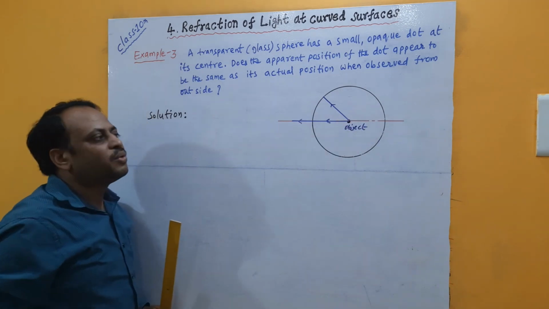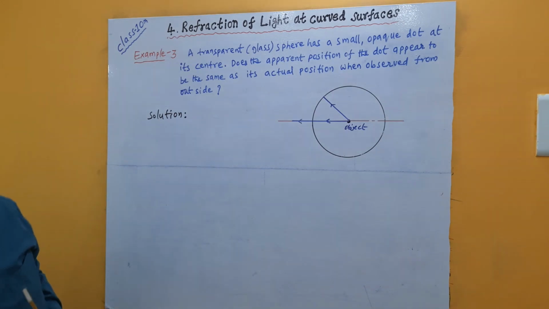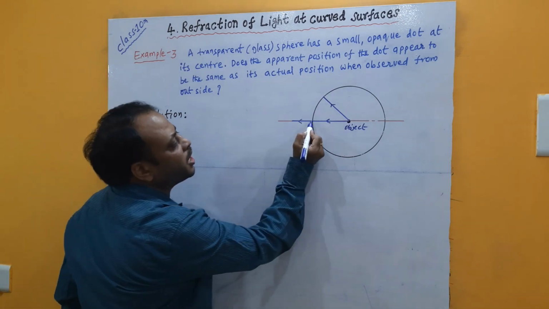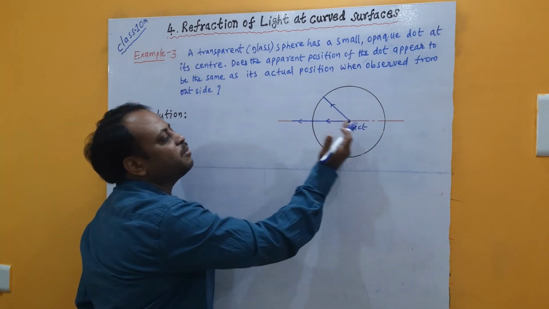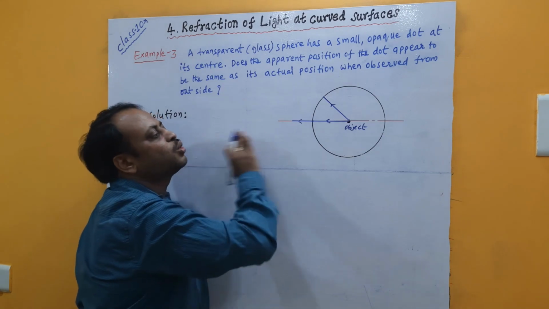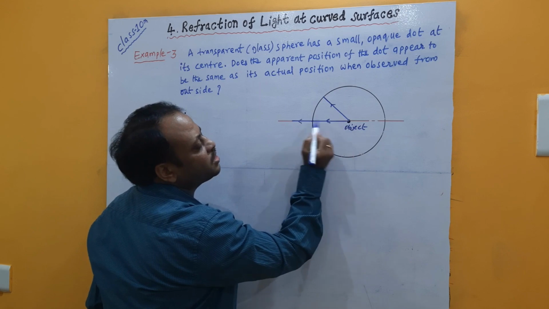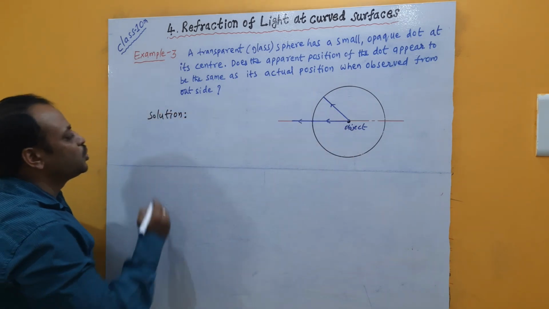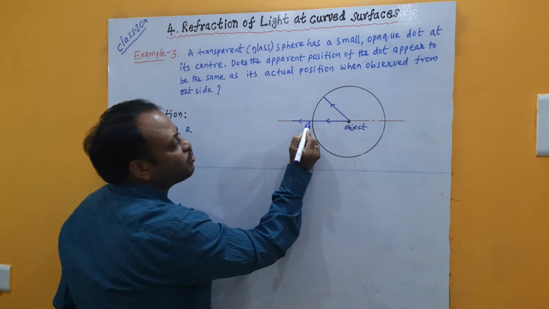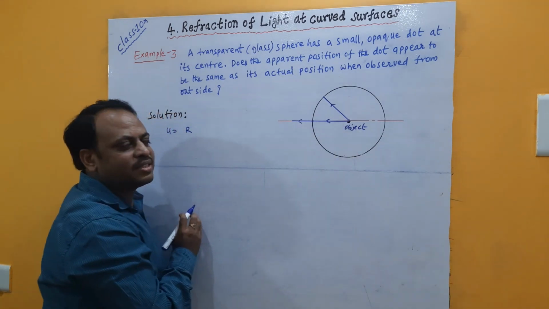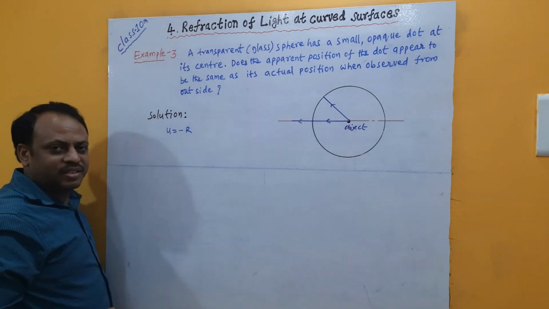The dot is the object, where it appears when seen from outside, that which we need to go for calculation. Now for calculating that, this point becomes the pole and light rays are entering towards the left. So any measurement towards the left is taken as positive, towards the right is taken as negative. Here the object is located from the pole at a distance equal to the radius of curvature. So we can write that u is equal to r, but according to sign convention, from the pole to this object we have to measure as the distance that is against the light rays which we are measuring. So u becomes minus r.